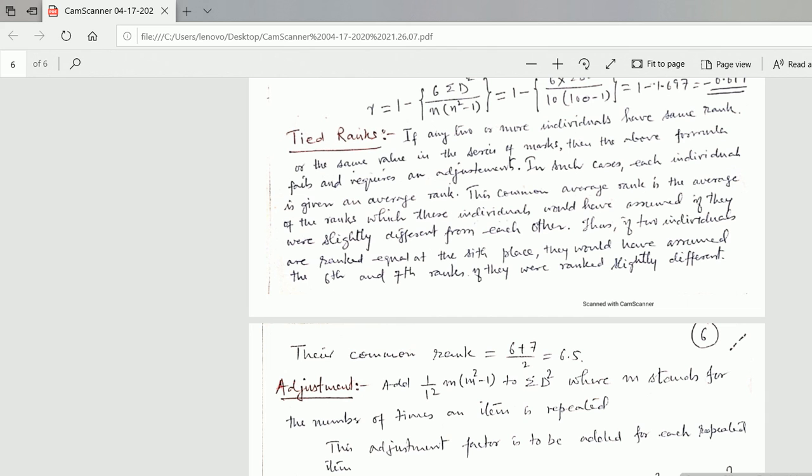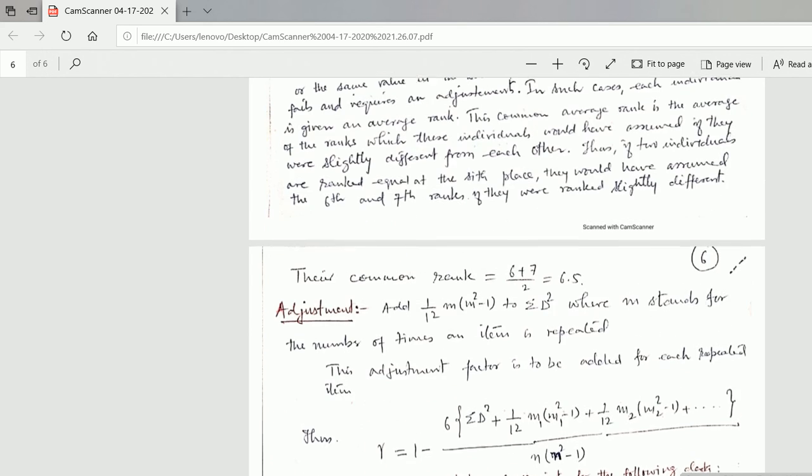In such cases each individual is given an average rank. This common average rank is the average of the ranks which these individuals would have assumed if they were slightly different from each other.